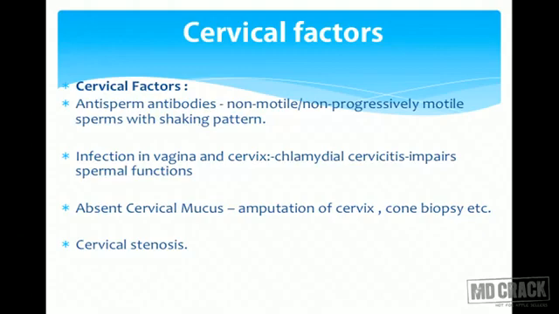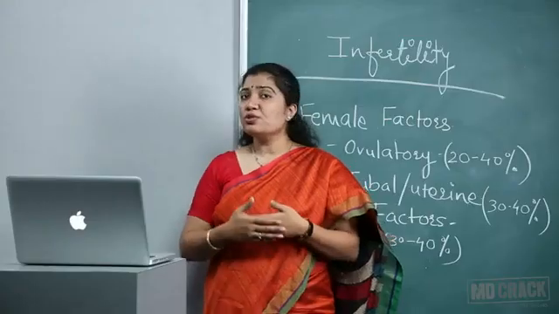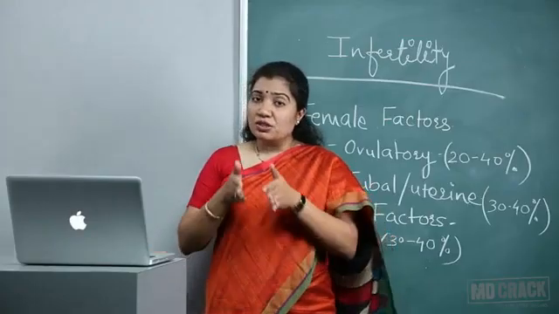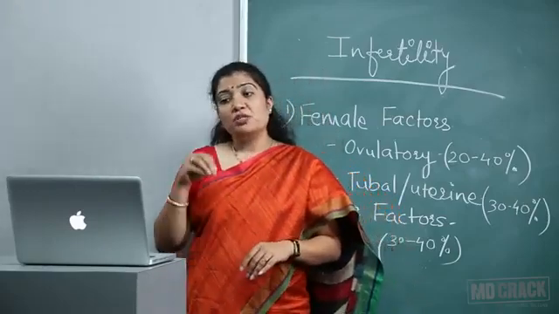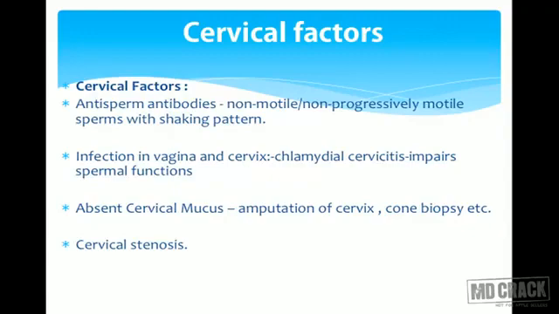If the cervical mucus is absent totally, maybe because the cervix has been amputated in Fothergill's, or because of some CIN detected, grade 1 or 2, and then the portion of the cervix is either ablated or excised, in that case, cervical glands are absent and there is total absence of cervical mucus. Cervical mucus is very important for conception to take place. So absence of this will affect sperm motility and that will lead to infertility.